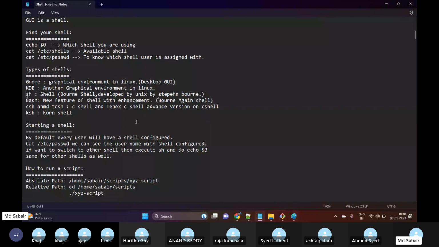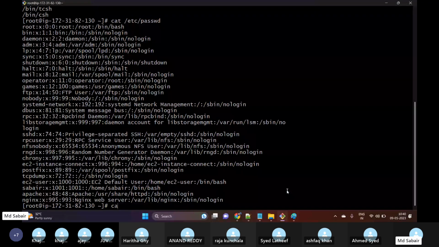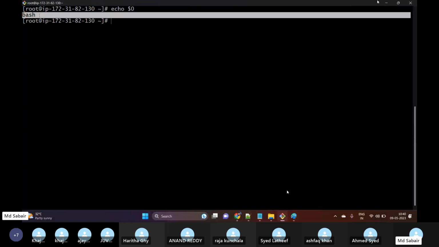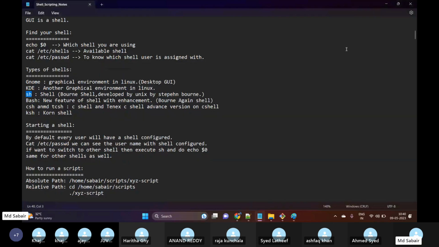But after some enhancements, whatever we are using right now, the bash shell, let me use echo $0. Let me clear the screen. Okay, echo $0. So currently I'm using the bash shell. This is nothing but an advanced version of shell, a newer version with a lot of enhancements. That's the reason we call this Bourne Again shell.